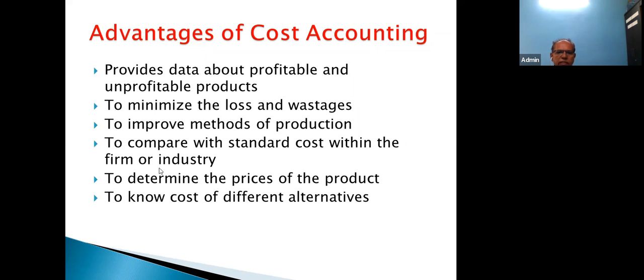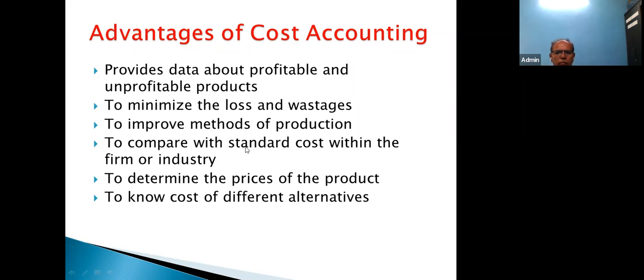So this is, we can say, the industry. In industry, there is Philips, Siska, as you said, Bajaj. So these are the companies. So industry standard and your firm standard. So there will be continuous comparison and then you will work upon. So that is known as the standard cost.